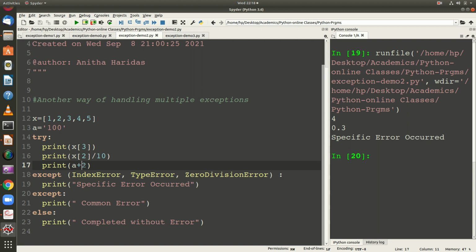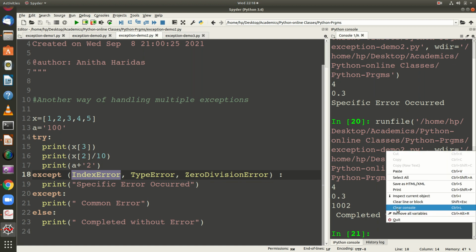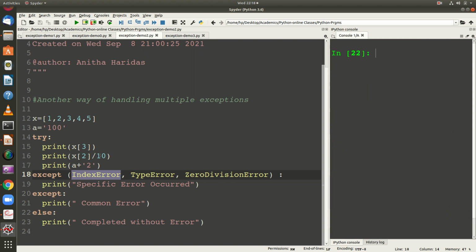Suppose, for example, I give the correct statement. I have a string, and this is also a string, so obviously it will not have any error, right? It says completed without any error. Okay, I clear the console, and suppose, for example, you try to divide by 0.